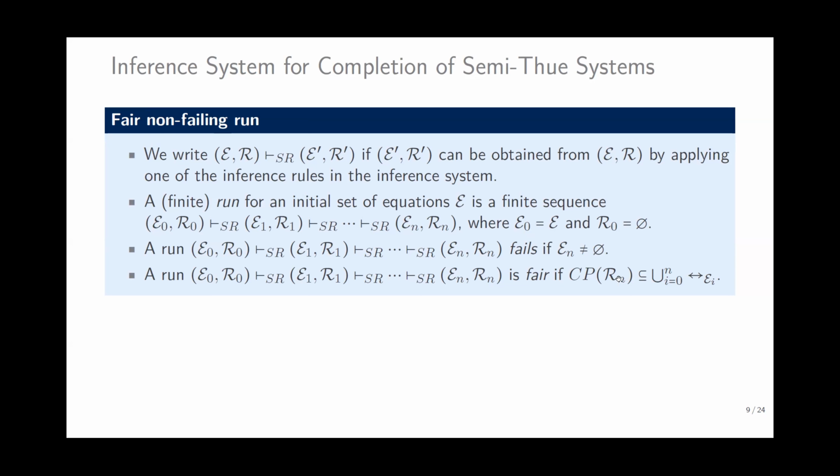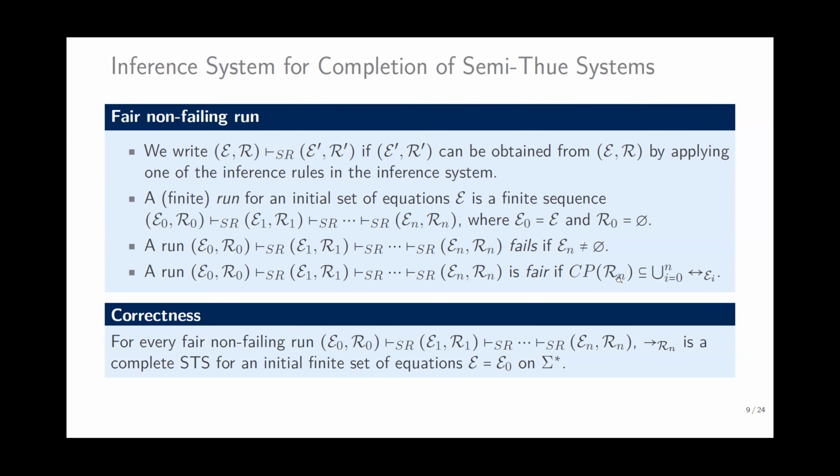CP is a critical pair, and we consider all the critical pairs. The correctness of the proposed inference system is that for every fair non-failing run, Rn is a complete semi-Thue system for an initial finite set of equations E equals E0 on Sigma star.